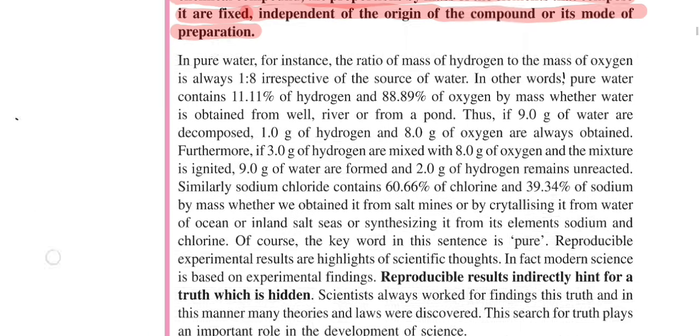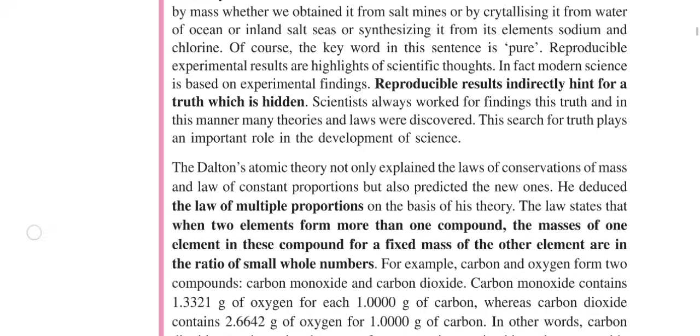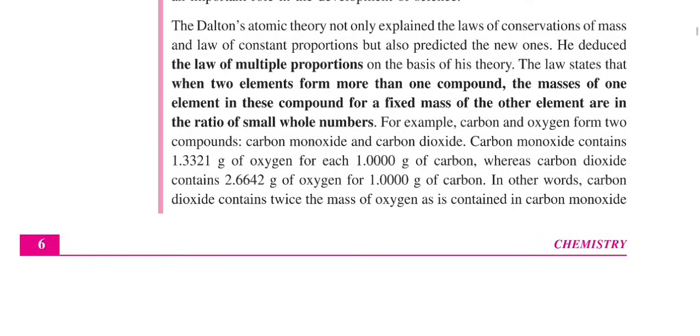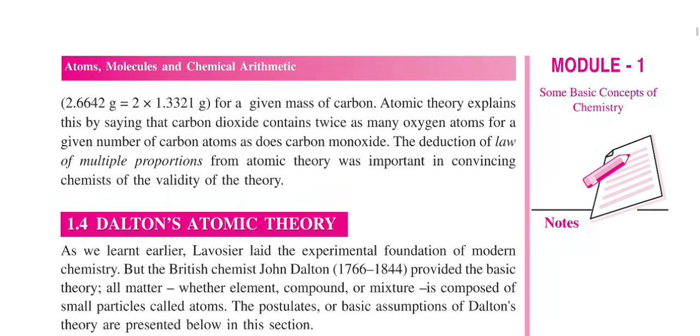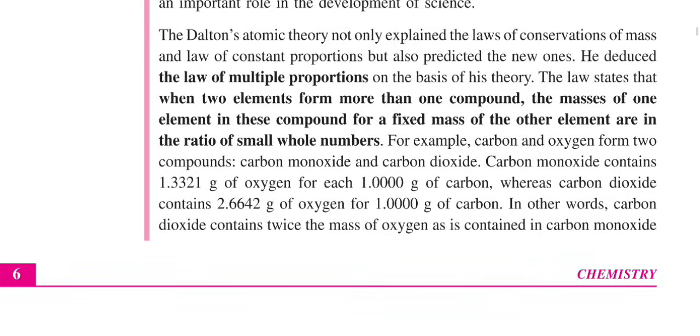Now comes the law of multiple proportion. Here there's one point that you need to know: reproducible results indirectly hint at a hidden truth. You just need to know this point. There's nothing much to explain. Now we can jump into Dalton's atomic theory. We learn a lot more of it in the next heading, which we're not covering today, but we're just going to learn one part of Dalton's atomic theory, which was the law of multiple proportion.